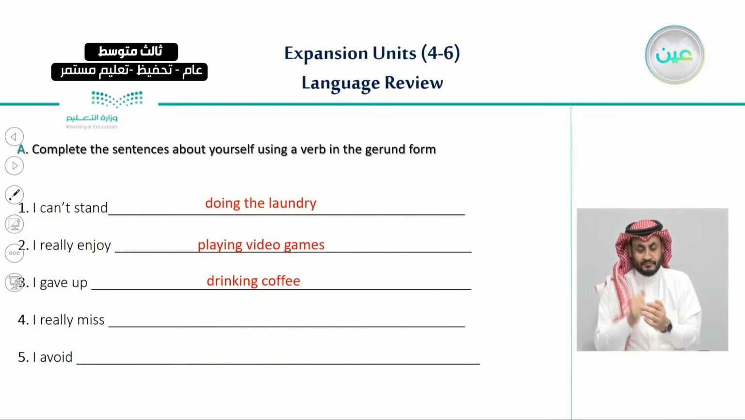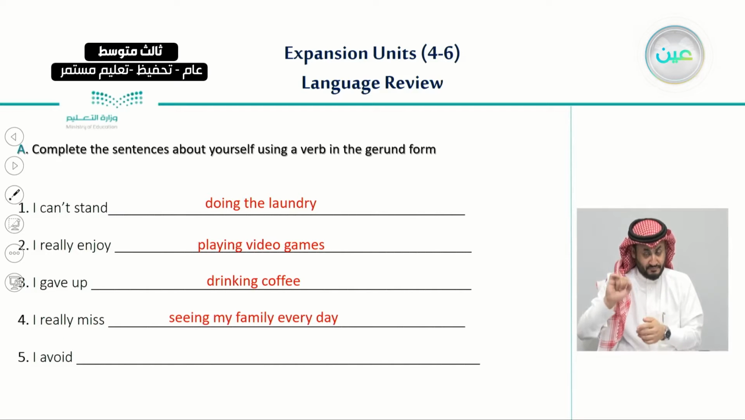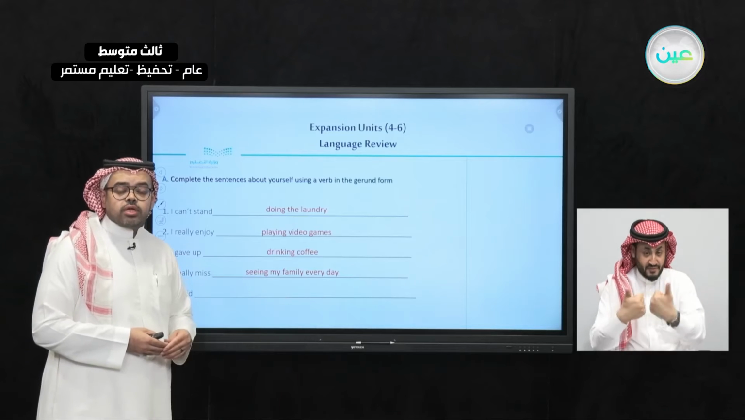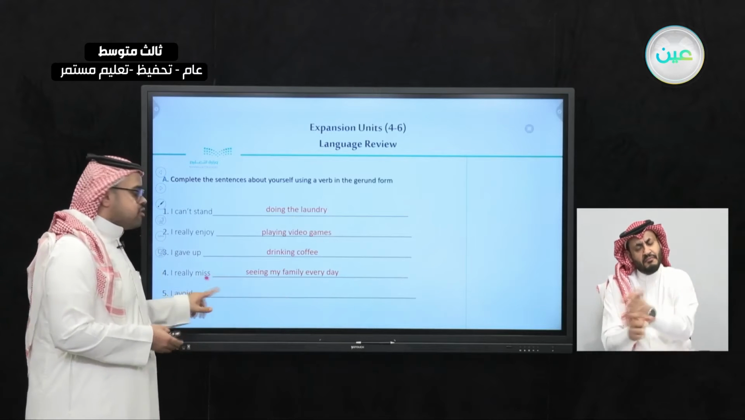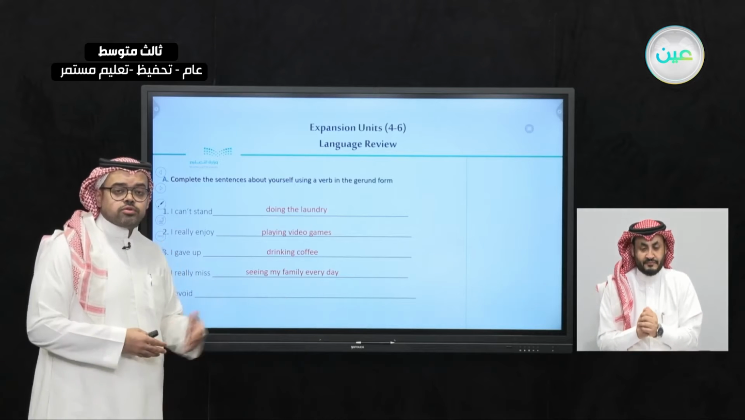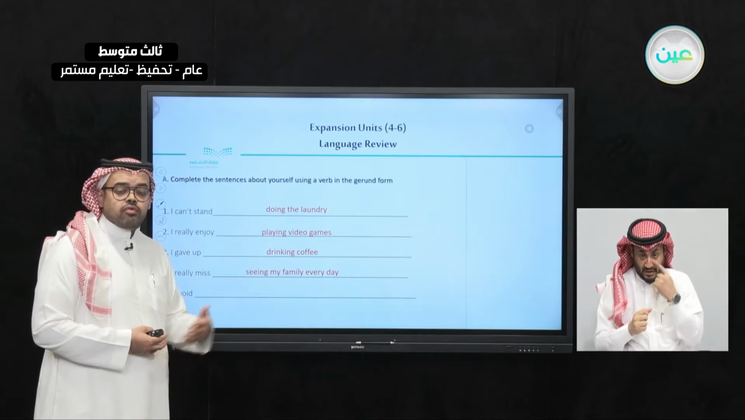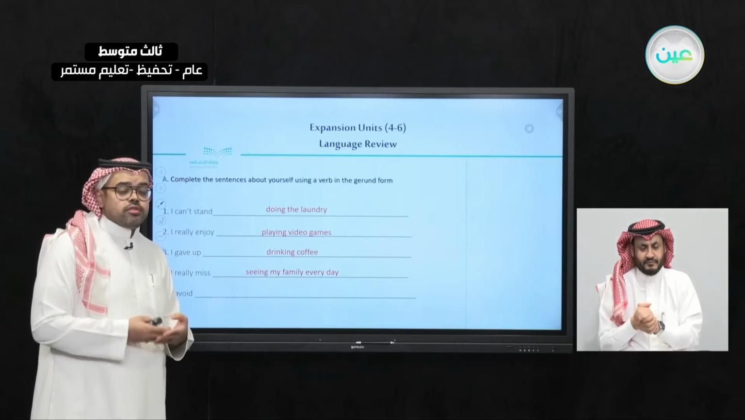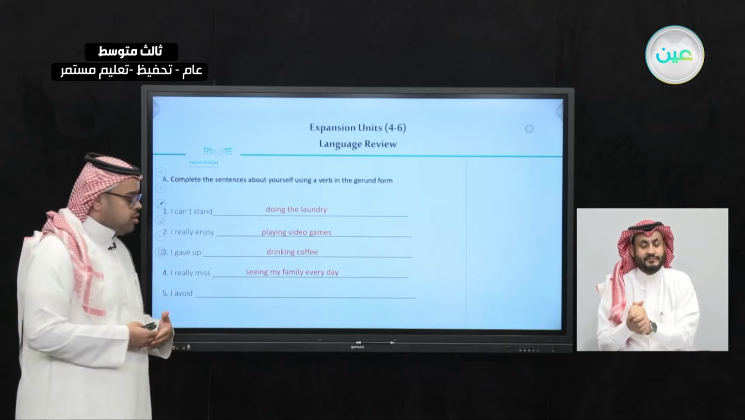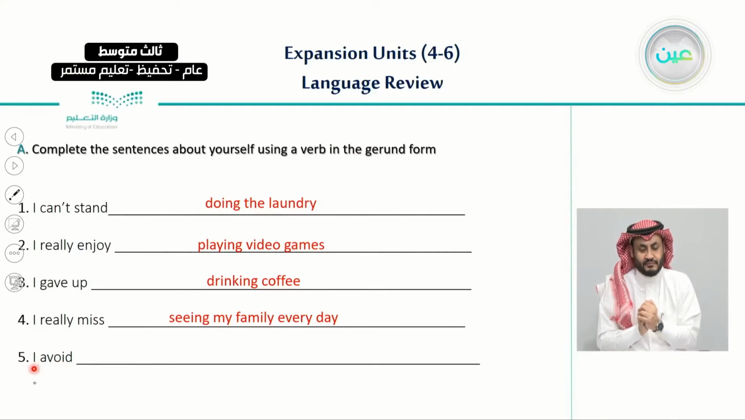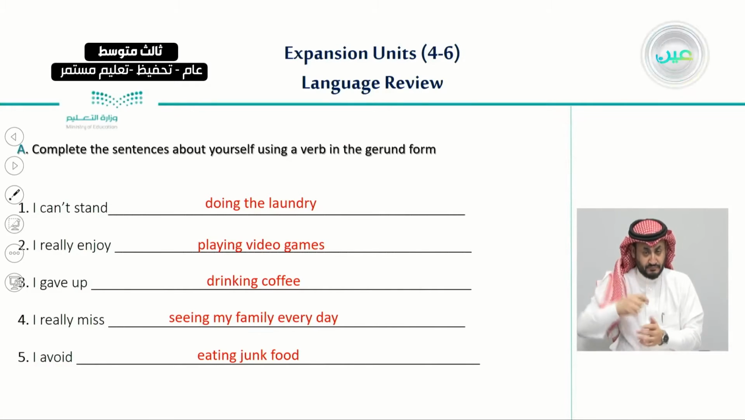And number 4, I really miss seeing my family every day. So here the verb miss is one of these verbs that we can use a gerund after, as we can see here in seeing. So I really miss seeing my family every day. What about you? What are the things that you miss? And number 5, I avoid eating junk food. So this is about myself.